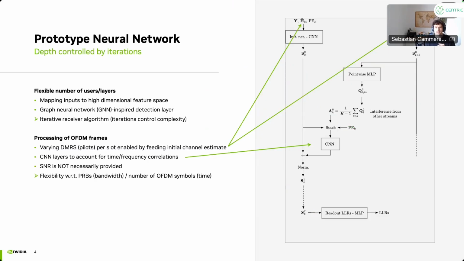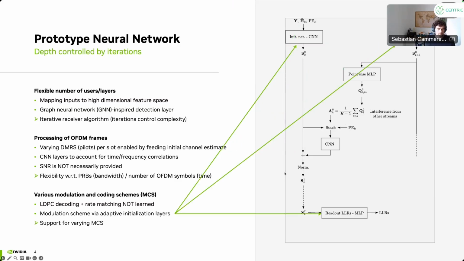We have everything in either CNNs or point-wise MLPs. So that means essentially we can dynamically change the number of PRBs, the number of subcarriers essentially, which makes it also more flexible because that's something that dynamically changes in 5G systems. Typically, the number of used subcarriers is constantly changing and you cannot retrain a network whenever these parameters change. Right, and I don't want to go into the details of the network. We have open sourced it, but it's quite a complicated stack of layers essentially.